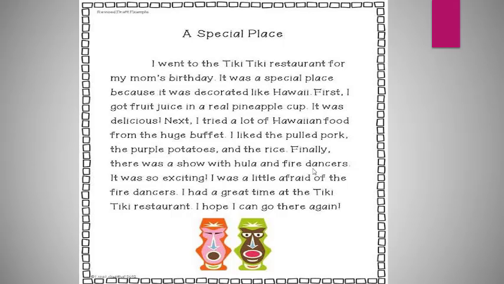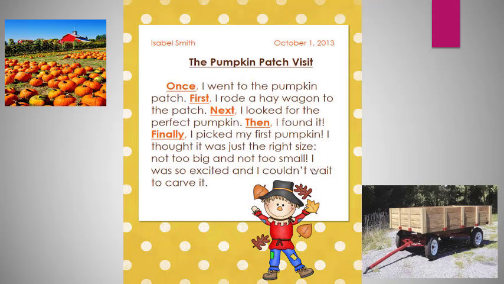It's a small paragraph. The writer is talking about his mom's birthday and what they did on that day. The writer puts a title which is a special place. We have to put a title. If he didn't put a special place, no one will read his work. Let's see another example. The Pumpkin Patch Visit. It's a title for that small paragraph.